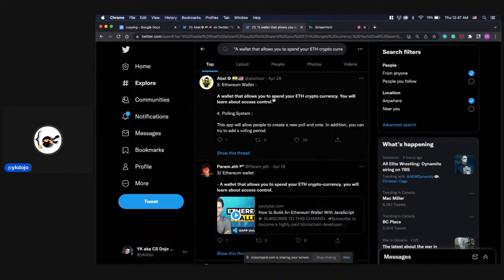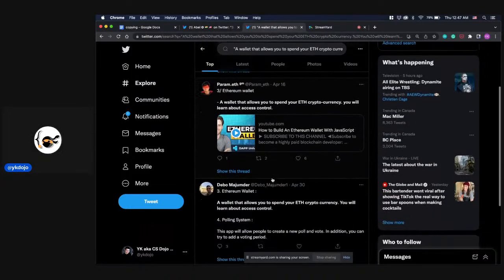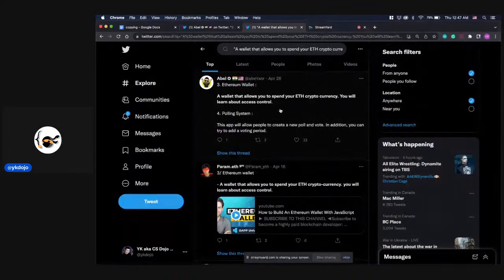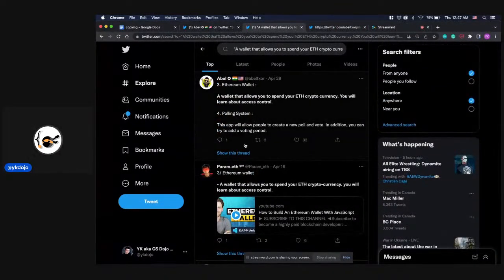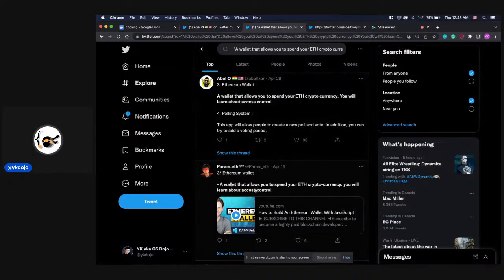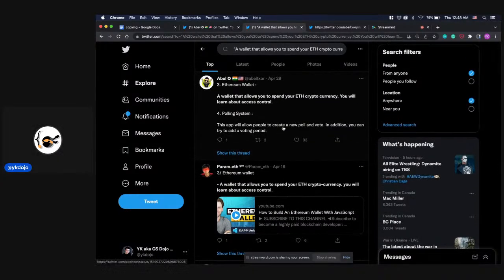It looks like this one is pretty similar to this one. Let's look into that, because it's the exact same text, I think. A wallet that allows you to spend your ETH cryptocurrency, Ethereum wallet. You will learn about access control. Coincidence? Maybe, so let's look into that.